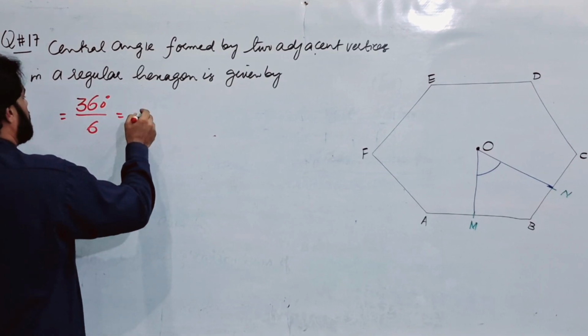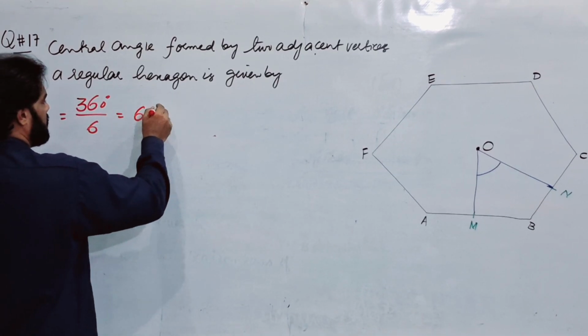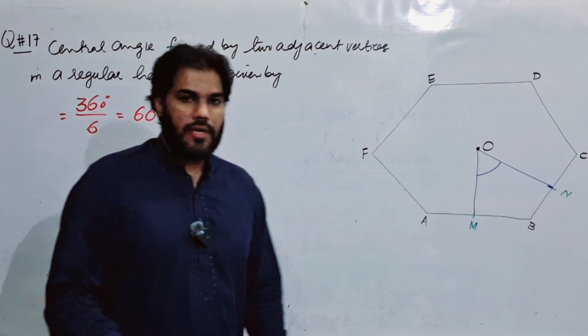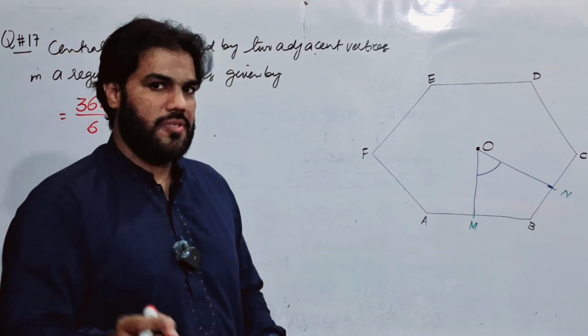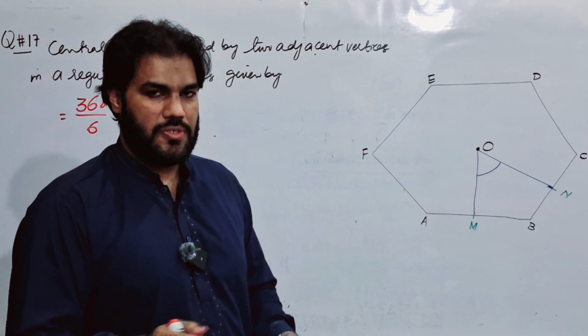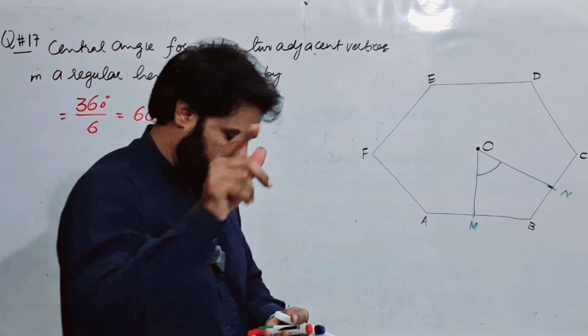So this becomes 60 degrees. So the central angle between any two adjacent vertices is always 60 degrees here.